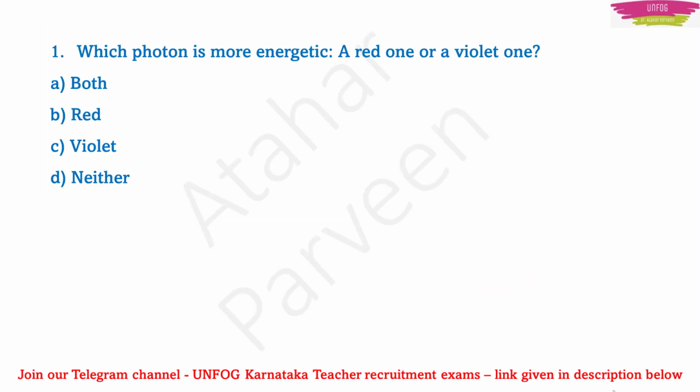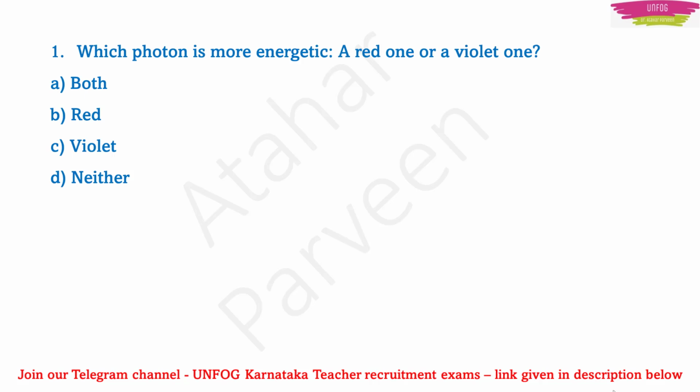Now let us discuss a few most important multiple choice questions. So this is the first question. Which photon is more energetic, a red one or a violet one? And the options are both, red, violet, neither. Both means both red and violet have more energy. Neither means both red and violet do not have more energy.